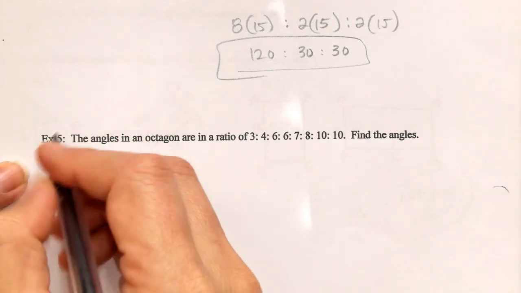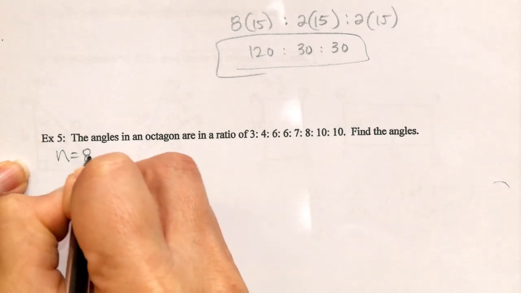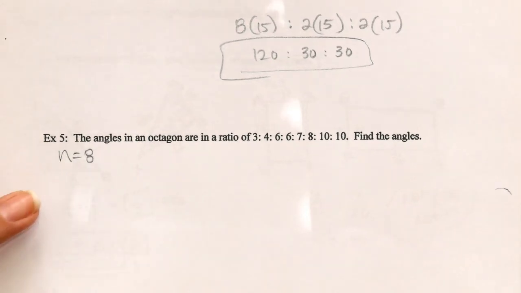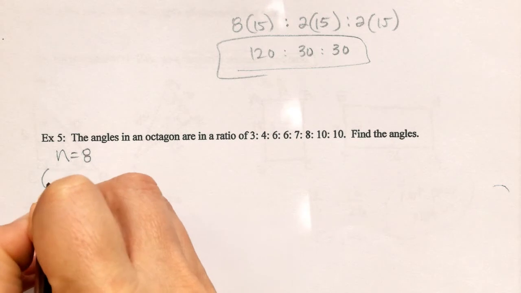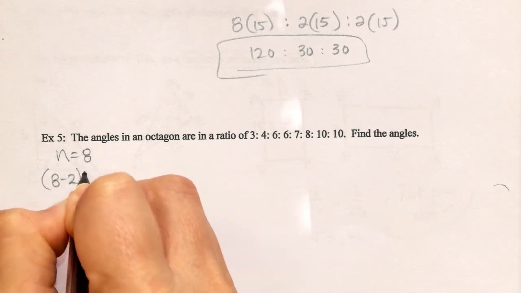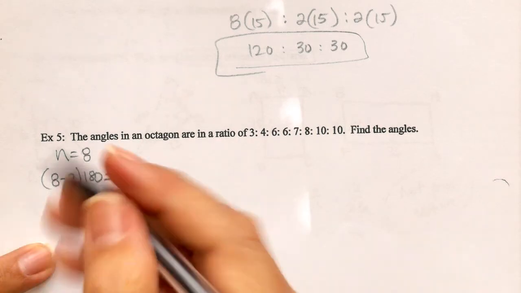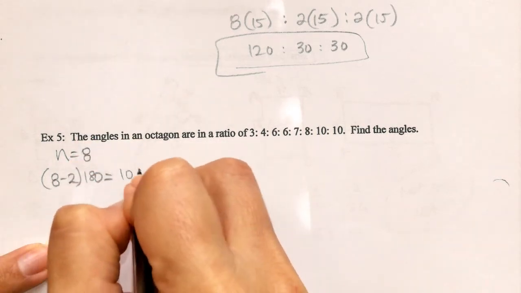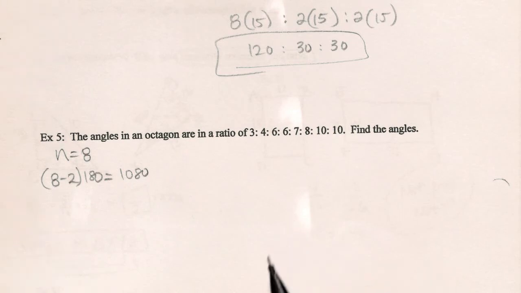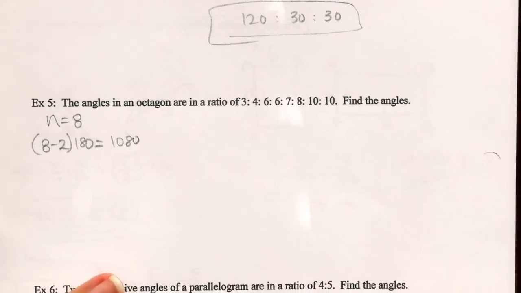So, we know in an octagon we have 8 sides. And if we're wanting to find the total, you got to think back a couple of units. 8 minus 2 times 180. If you plug that into your calculator, 6 times 180 is going to give you 1,080. Guys, that is the total for an octagon if we were to add all the angles together.